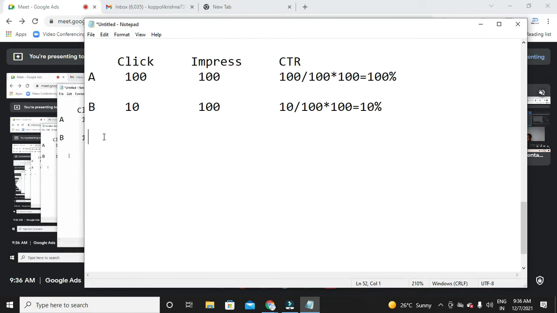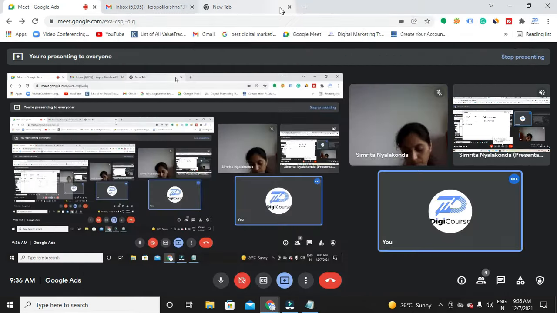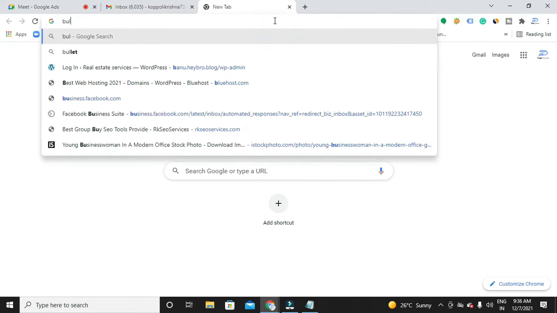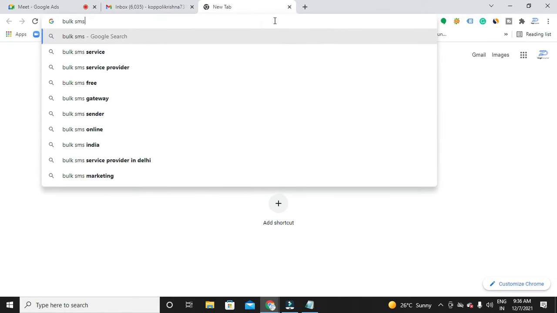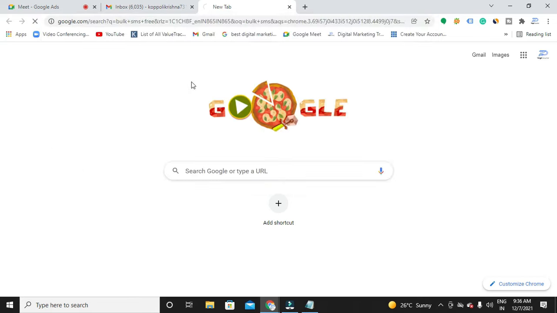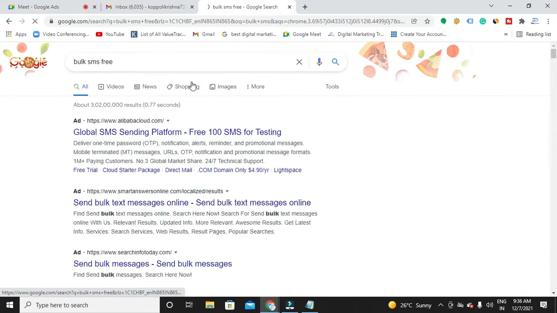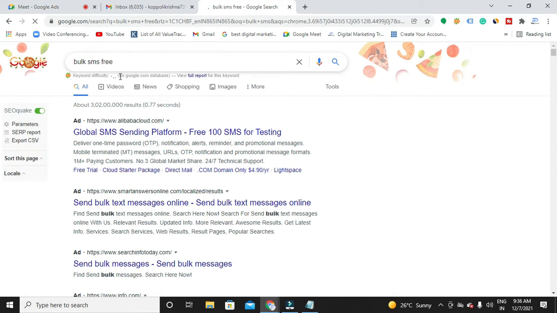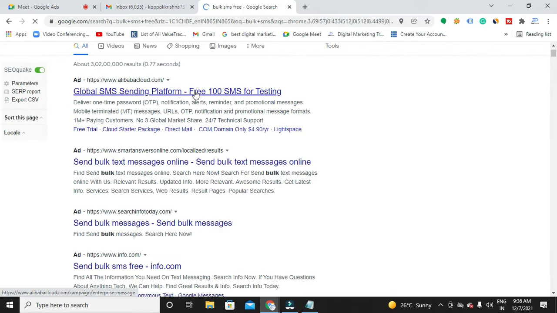Okay, now let me show you with a live example. I search for bulk SMS free. The ads read: Global SMS sending platform, free 100 SMS for testing.